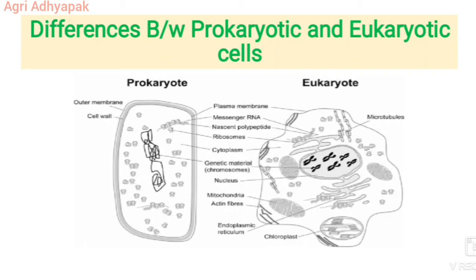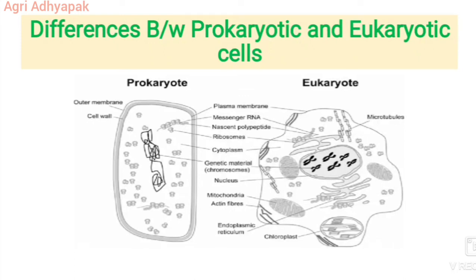In prokaryotes, the ribosomes are 70S in size. They are made up of 50S and 30S subunits. In eukaryotes, the ribosomes are 80S in size. They are made up of 60S and 40S subunits. The spindle fibers are absent in prokaryotes, while during cell division in eukaryotes, spindle fibers are organized. Mitochondria.